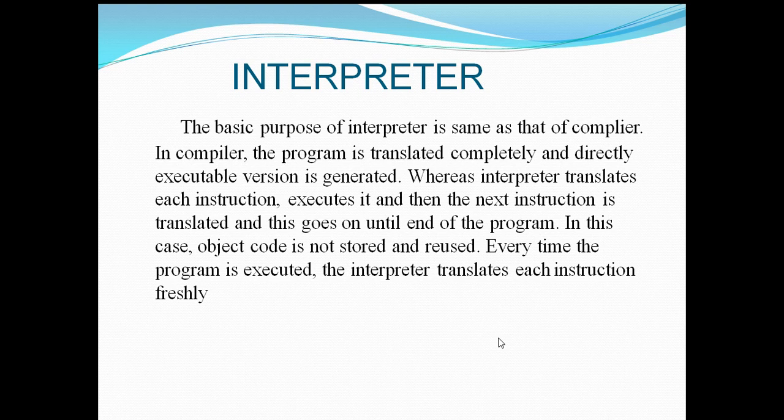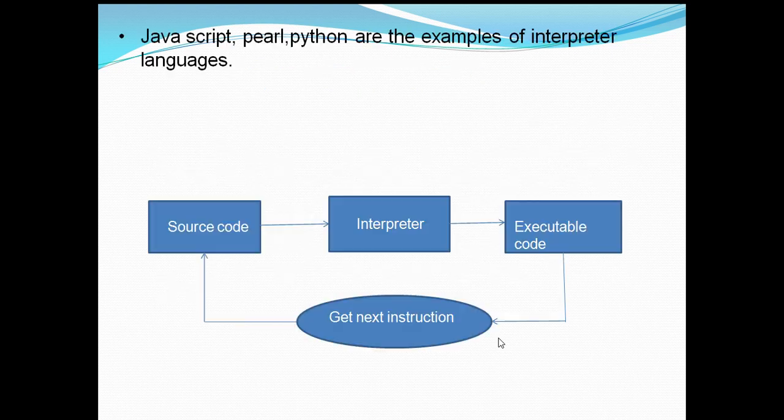Every time the program is executed, the interpreter translates each instruction freshly. So the entire program will not be translated and executed at once, but whenever an instruction needs to be executed, only that particular instruction will be translated and executed. JavaScript, Perl, and Python are examples of interpreted languages. High-level languages such as JavaScript, Perl, Python, and Java are examples of programming languages that use interpreters.